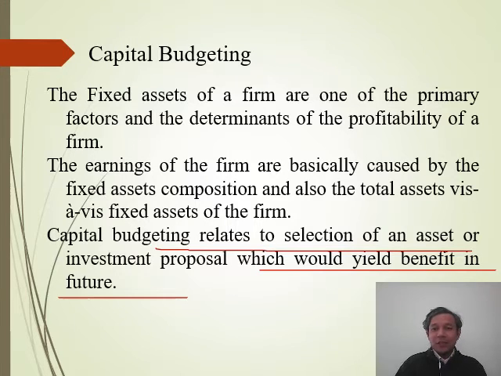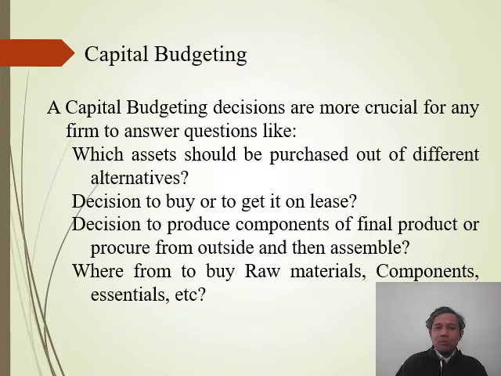So capital budgeting is a very vital decision making part of an investment decision. Now there may be certain questions which come into our mind, like which asset should be purchased out of different alternatives. As I was giving an example, the transport company wants to buy a car, but which car?